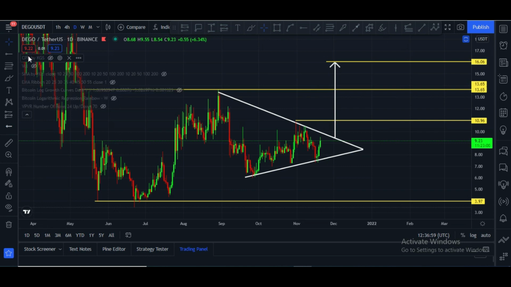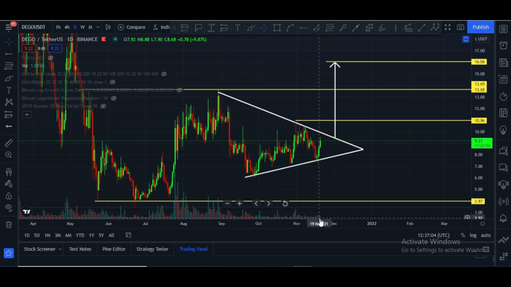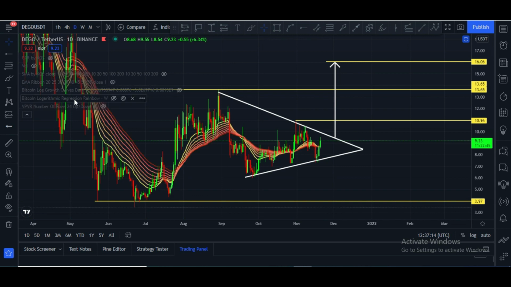Let me please show you some indicators. First of all, daily volume. There are not good towers, and that is why volume is missing. I think we need strong volume confirmation in the daily chart in order to move towards upside. Digo Finance here you can see is about to close the daily candle above this EMA ribbon, and that is a very good sign. Once the daily candle closes above $8.90, definitely it is going to hit my targets very soon.